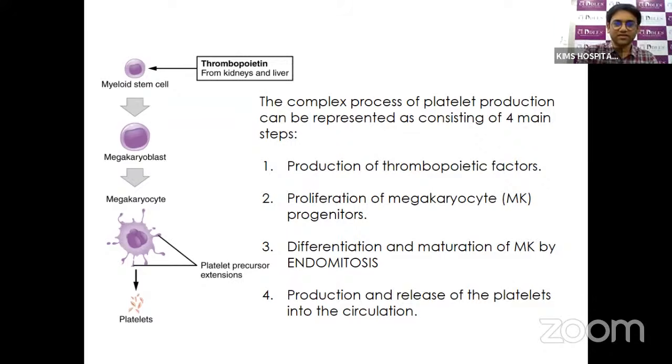There will be a proliferation of the megakaryocyte progenitors, that can be colony forming or burst forming units, and then the cell doesn't divide, and there will be cytoplasmic maturation. There's a beautiful process called endomitosis where the nucleus doesn't get divided. There will be an increase in the DNA content in the nucleus, and finally the platelets are produced and released into the circulation.